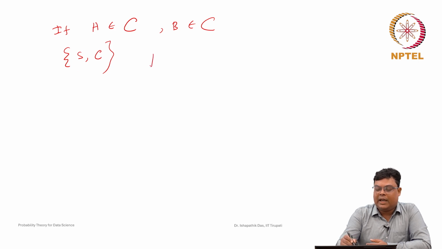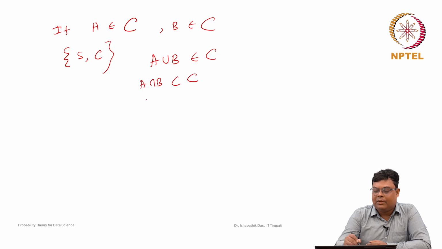Then A union B, by definition of a sigma field, will be in C. So it will be an event again, because any element in C is defined as an event. Then A intersection B will also be in C. So now it is also an event.